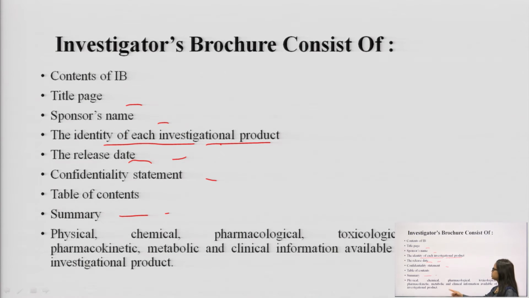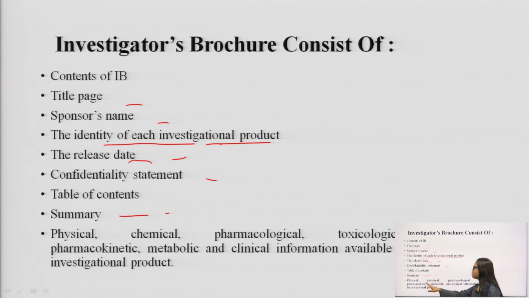Next, physical, chemical, pharmacological, toxicological, pharmacokinetic, metabolic and clinical information available on the investigational product.